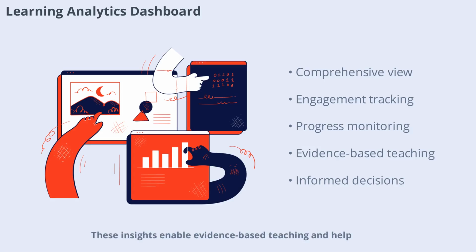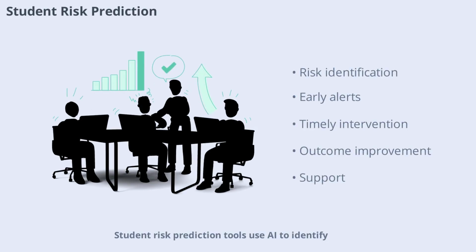These insights enable evidence-based teaching and help educators make informed decisions to improve learning. Student risk prediction tools use AI to identify learners who may be at risk of falling behind. By alerting instructors early, these tools enable timely interventions that can make a significant difference in student outcomes.